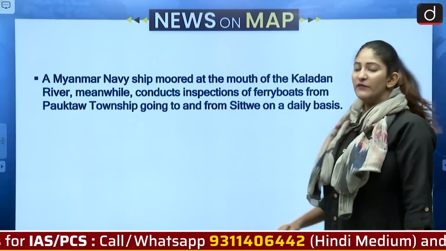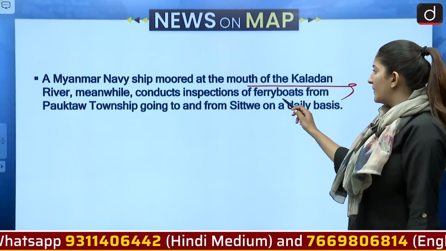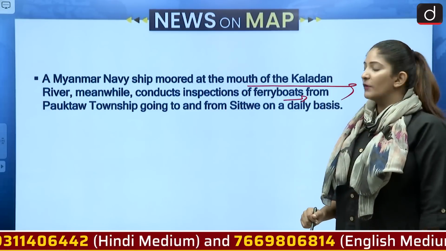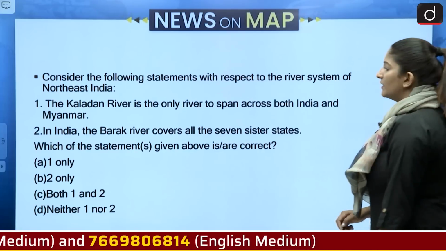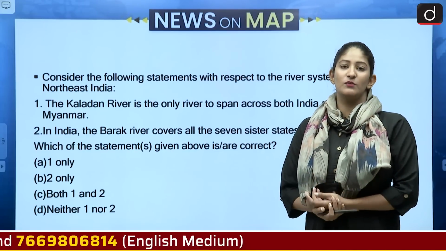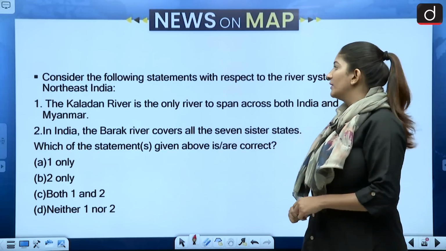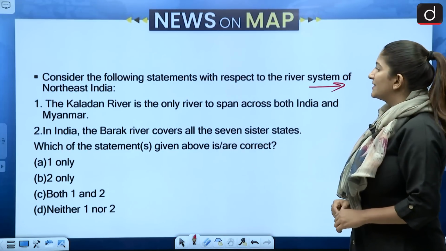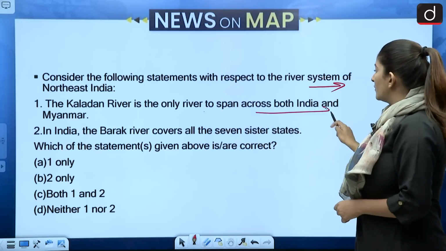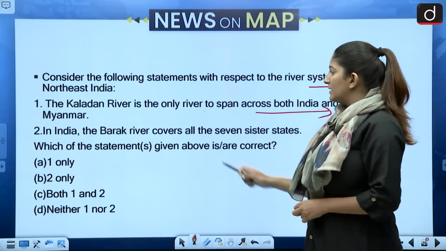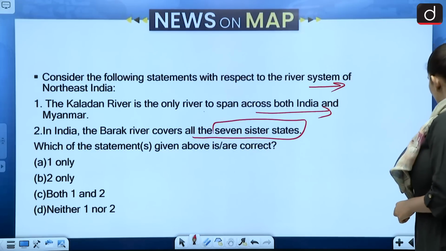A Myanmar Navy ship moved at the mouth of the Kaladan River, meanwhile conducting inspections of ferry boats from the Pokhtha township going to and from Sittwe on a daily basis. So Kaladan River is of course very important to our country and Myanmar, and this question is with respect to the river system of Northeast India, not Asia, sorry. The Kaladan River is the only river to span across both India and Myanmar. In India, the Barak River covers all the 7 sister states. So with respect to this, we have to select the correct answer.